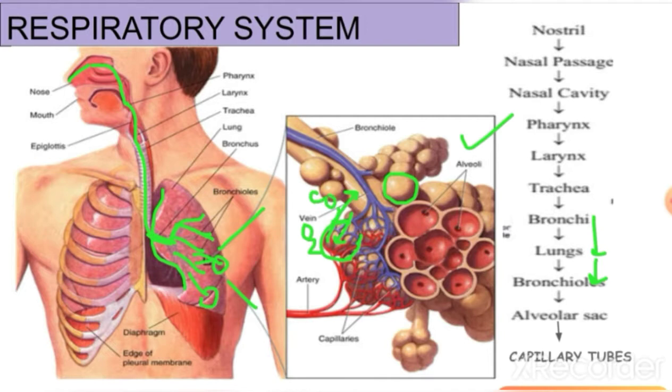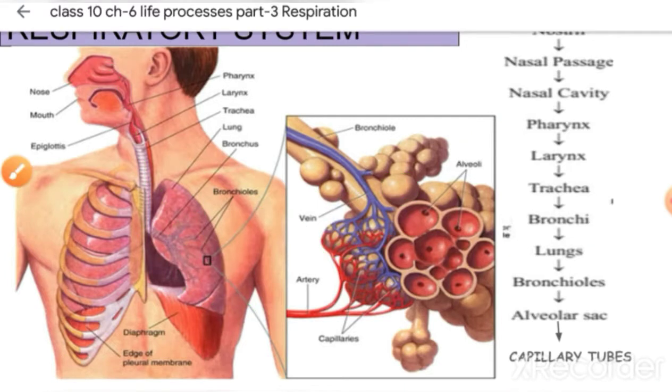So this exchange of gases takes place between the blood and alveoli, which is very important, because that oxygen is then taken up by the blood and reaches the whole body cells. Then this oxygen will be supplied to the whole body cells, and this is how the body cells will get the oxygen for generating energy. Because glucose alone could not produce energy, it requires oxygen to combine, then only it can convert into carbon dioxide, water and energy, and then only our respiration process will get complete.